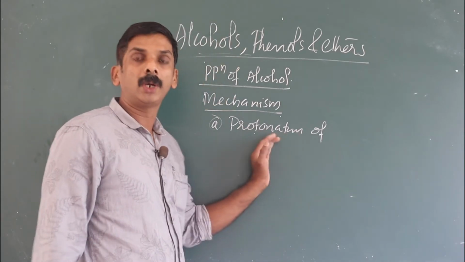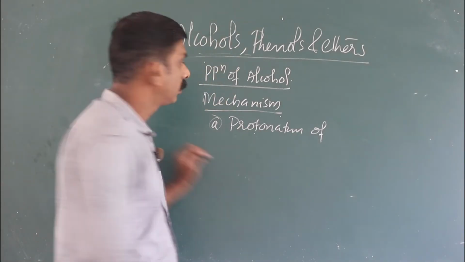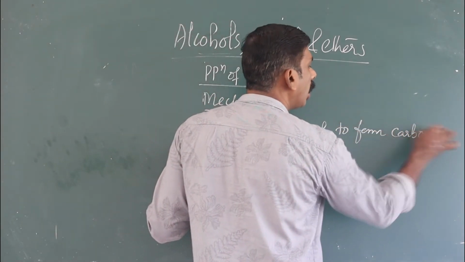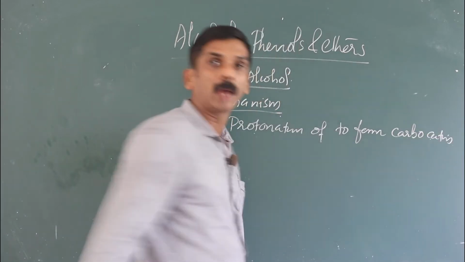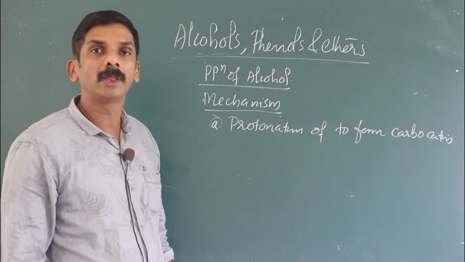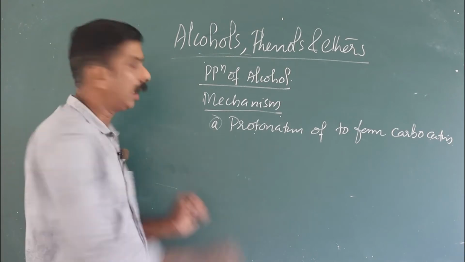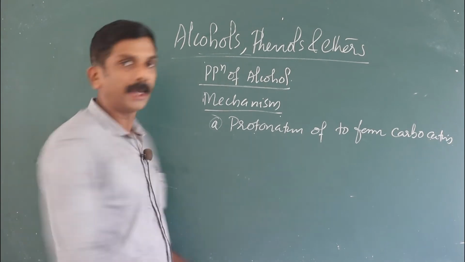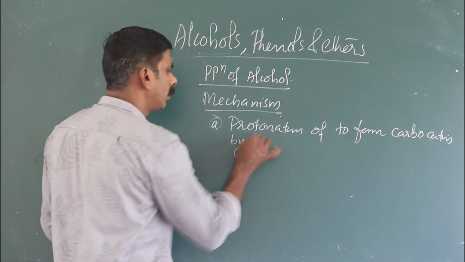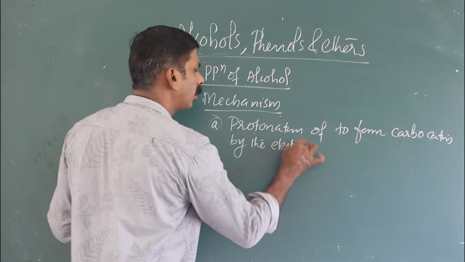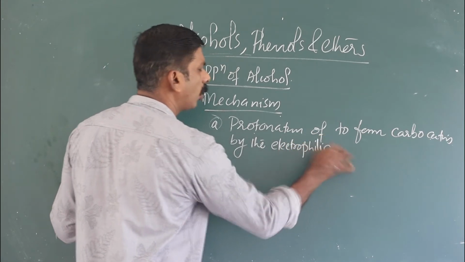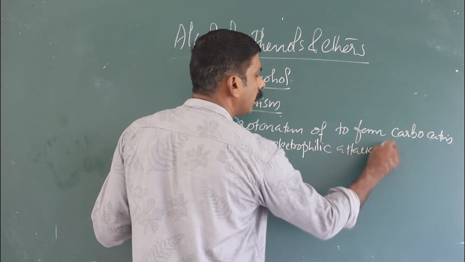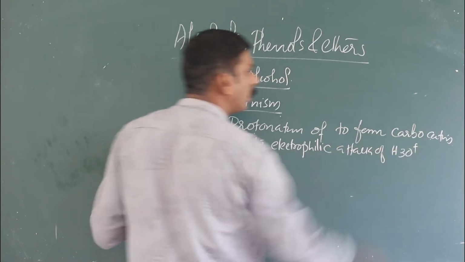Mechanism: protonation of alkene to form carbocation. Carbocation means carbon atom with a positive charge, formed by the electrophilic attack of hydronium ion.